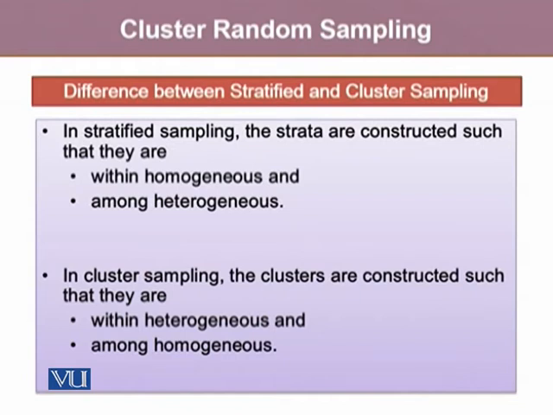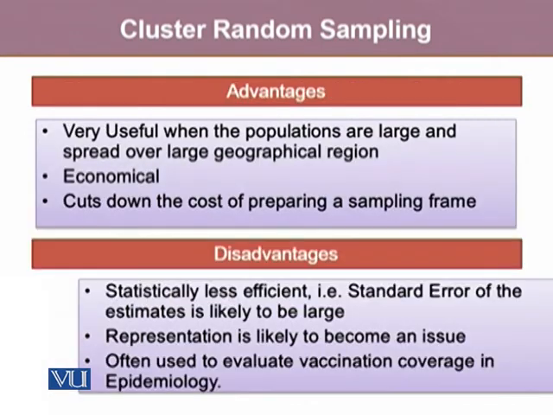There's a basic difference between stratified and cluster random sampling. In stratified sampling, the strata are constructed in such a way that within them they are homogeneous, and among the strata they are heterogeneous. Whereas in cluster sampling, the clusters are constructed in such a way that within them they are heterogeneous, but externally, among 2 clusters, they are homogeneous.